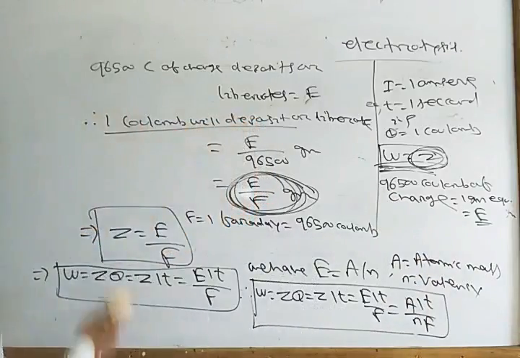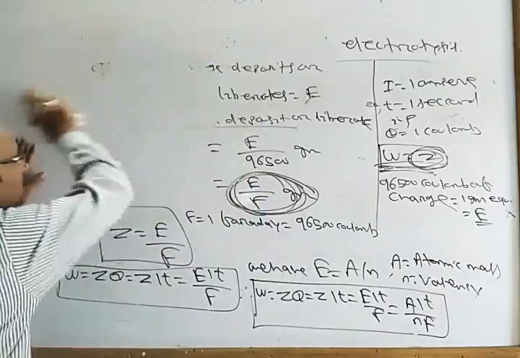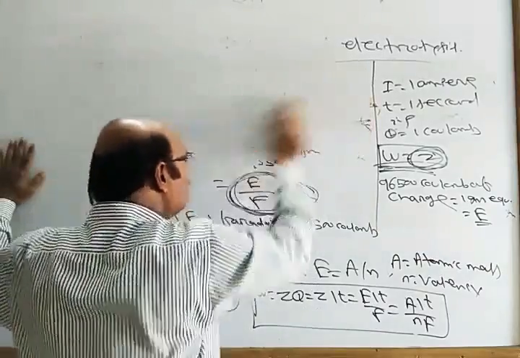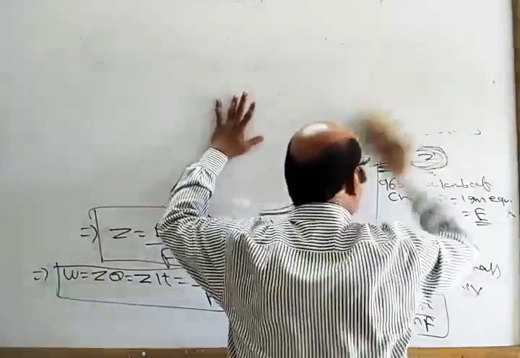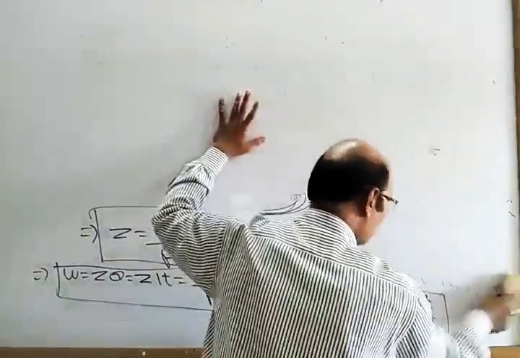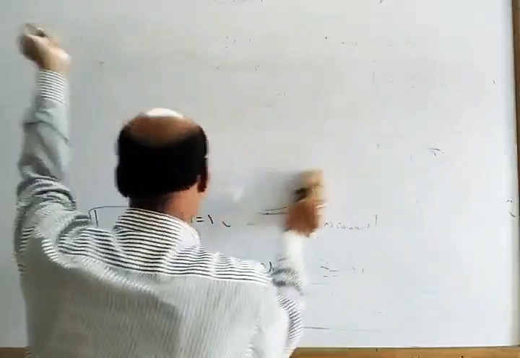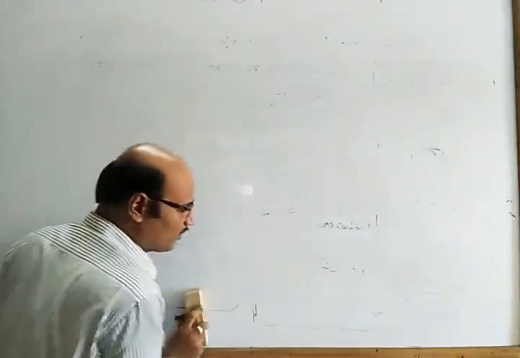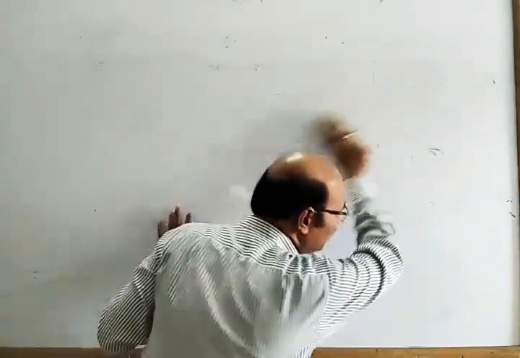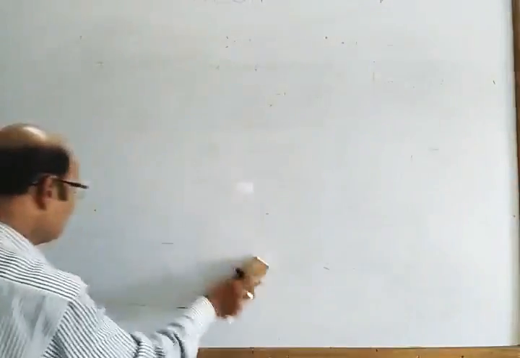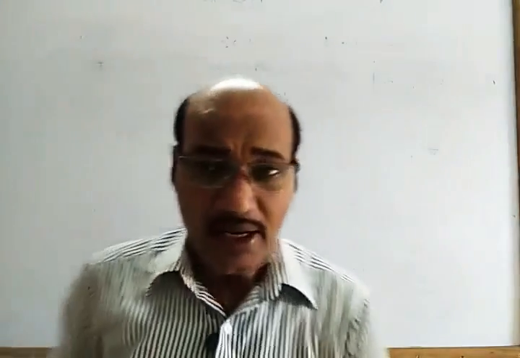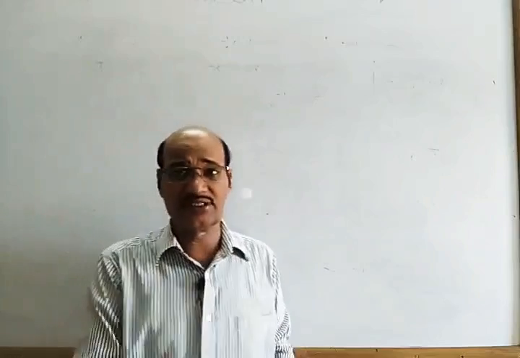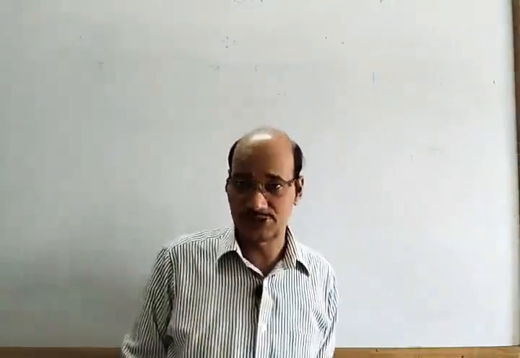Now, what I have discussed is only in one cell. If I take only one cell, I will have two electrodes, and I will pass the current, then only one particular substance will deposit or liberate, and the amount of substance deposited or liberated will depend upon the strength of the current which I am passing through the electrolyte. Now let us extend this concept to two or more cells.